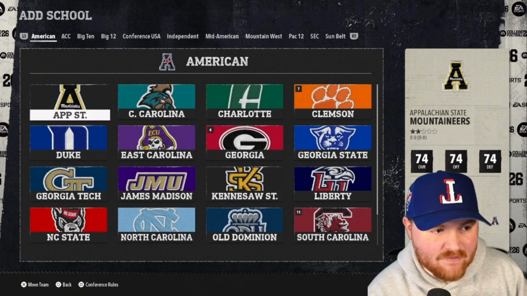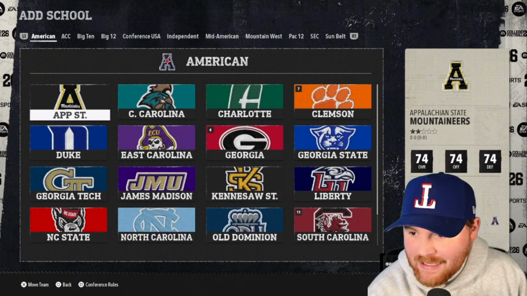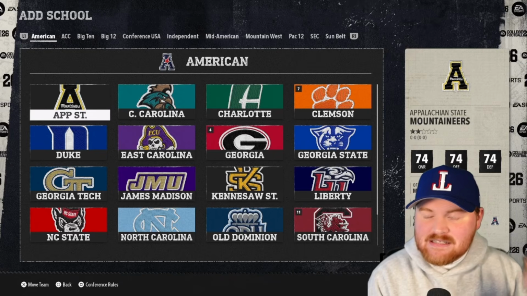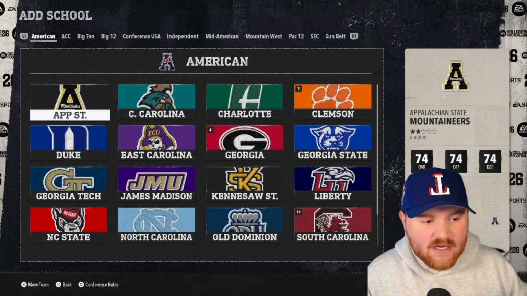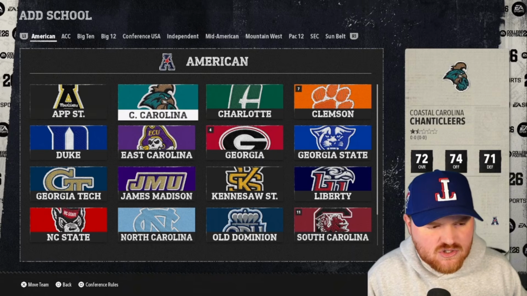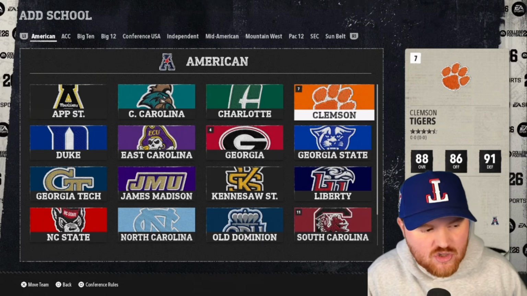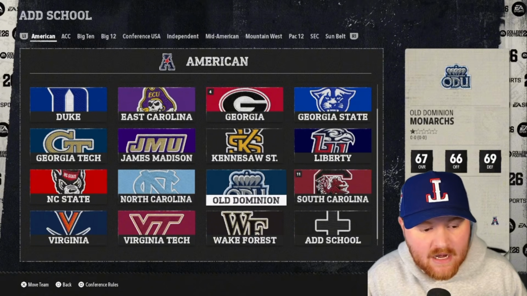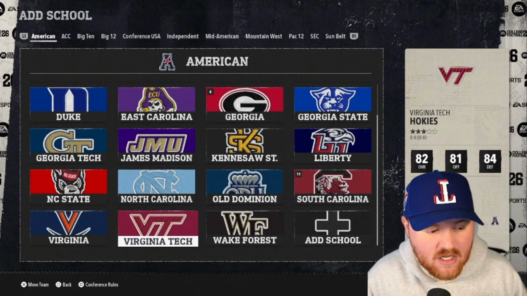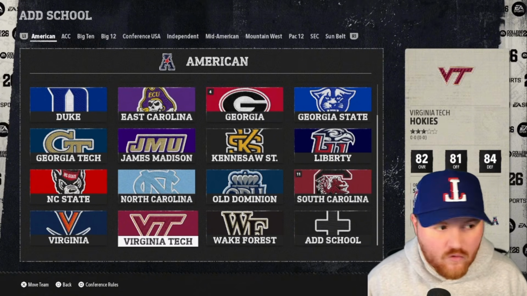So the first one that we have here in the American is the Atlantic Subtropical Conference. This includes the Carolinas, Georgia, and Virginia. So we've got App State, Coastal Carolina, Charlotte, Clemson, Duke, East Carolina, Georgia, Georgia State, Georgia Tech, JMU, Kennesaw State, Liberty, NC State, North Carolina, ODU, South Carolina, Virginia, Virginia Tech, and Wake Forest.